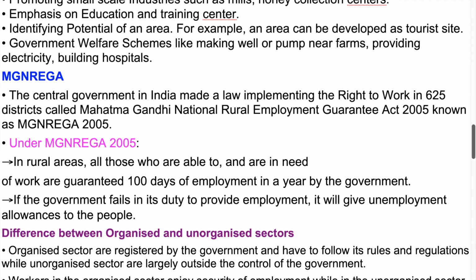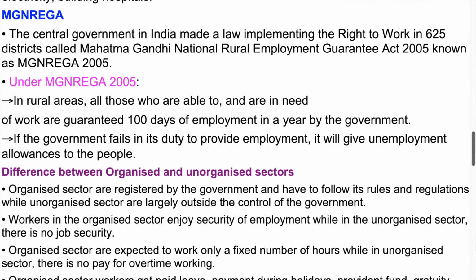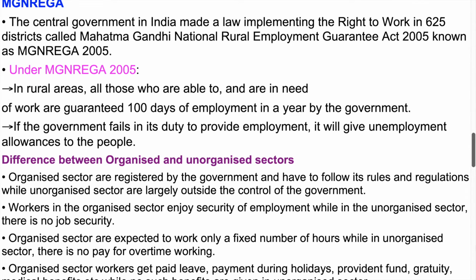MGNREGA. The central government in India made a law implementing the right to work in 625 districts, called the Mahatma Gandhi National Rural Employment Guarantee Act 2005, known as MGNREGA. Under MGNREGA 2005, in rural areas, all those who are able to and are in need of work are guaranteed 100 days of employment in a year by the government. If the government fails in its duty to provide employment, it will give unemployment allowances to the people.